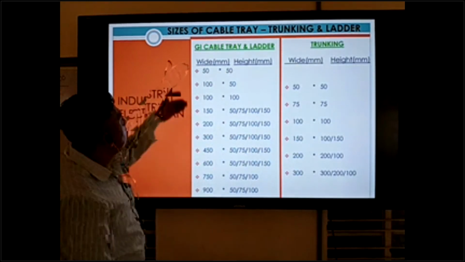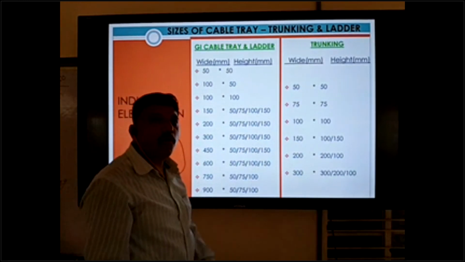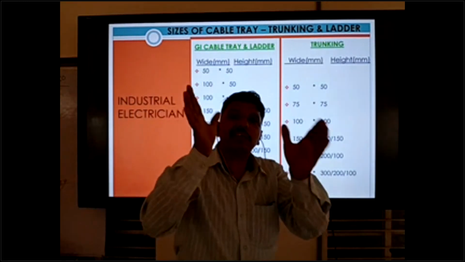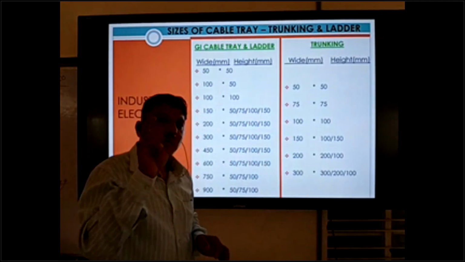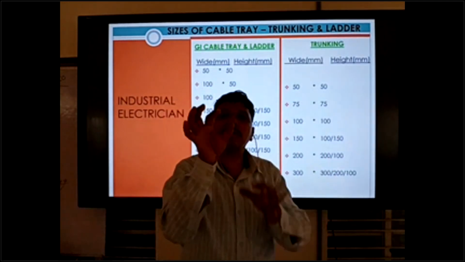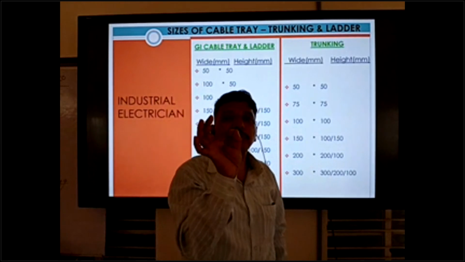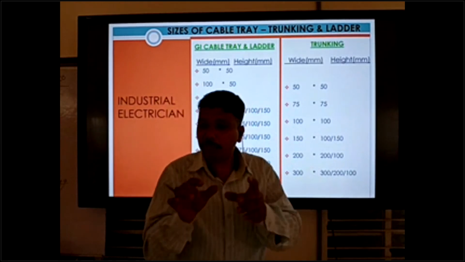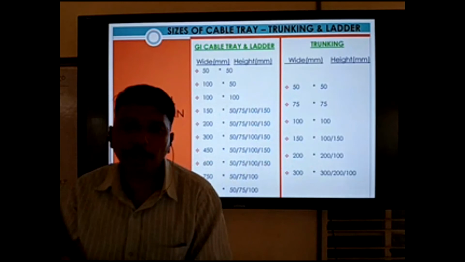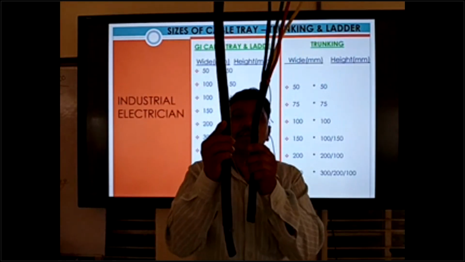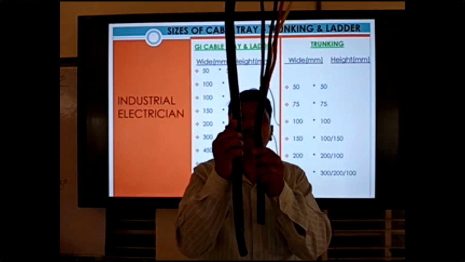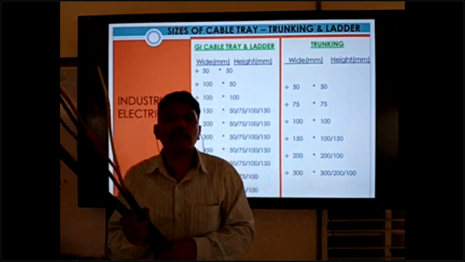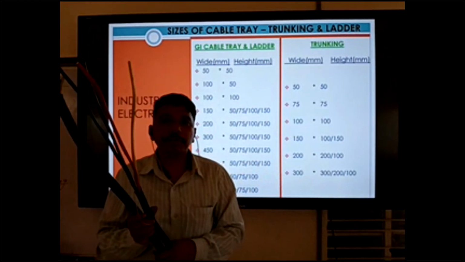Base depends on how many cables are going inside the cable tray. One cable to another cable, the distance is 5 centimeter, 50 mm. We give a gap between the two cables. Suppose there are two cables, you give a gap of 5 centimeter in the middle. Yes, this is the rule of the government.